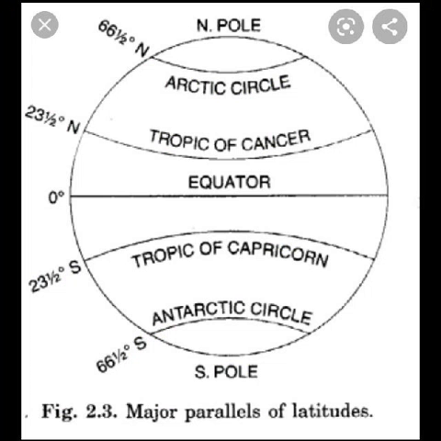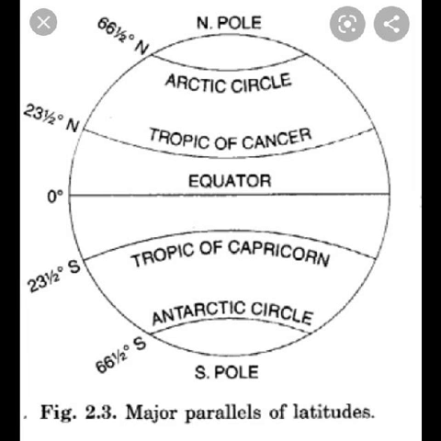Some other important parallels. 0 degree is the equator. 23 and a half degree north is the Tropic of Cancer. 23 and a half degree south is the Tropic of Capricorn. 66 and a half degree north is the Arctic Circle. 66 and a half degree south is the Antarctic Circle. 90 degree north is the North Pole. 90 degree south is the South Pole. The Arctic and Antarctic circles are the polar circles.